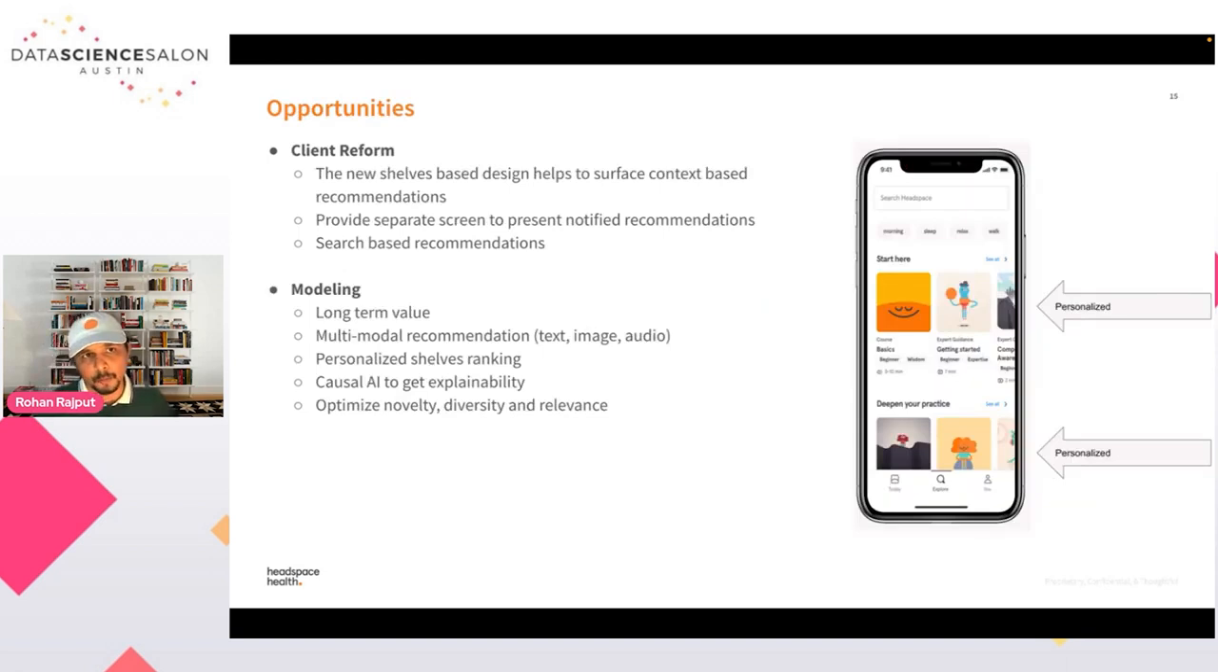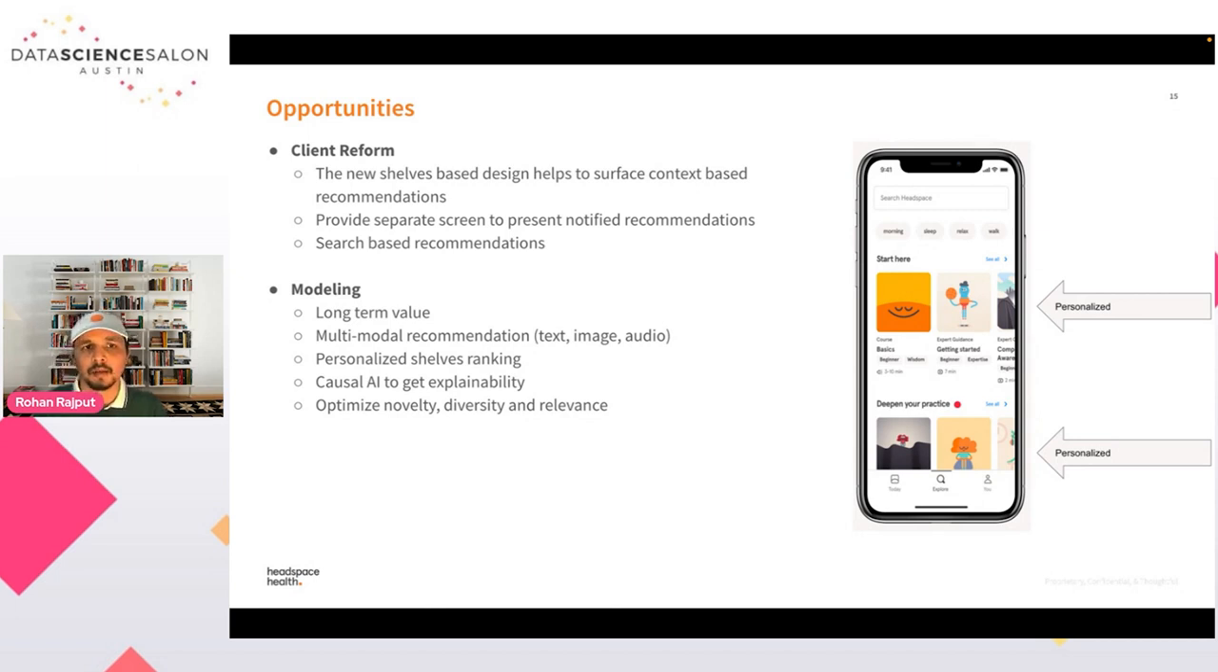Now let's talk about the opportunities. There are several opportunities to improve this recommendation, and we incorporated lots of them. The first is, rather than using this vertical scroll design, we introduced a shelf-based design, so rather than having a single meditation, we have a collection of meditations for each particular shelf. You can see this horizontal scrollable content, which can be used to create different kinds of shelves for users, and that can also be personalized.